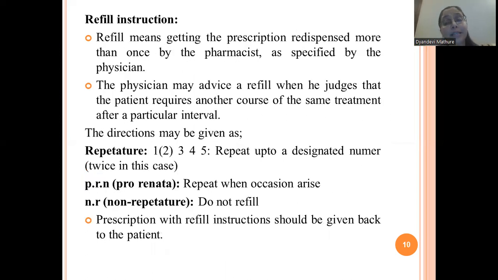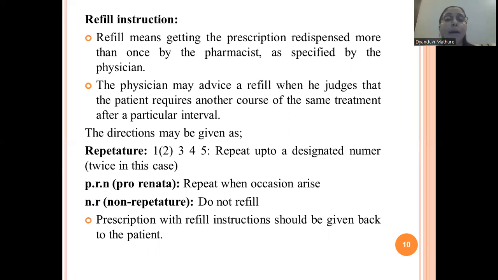Then the next part is refill instruction. Now, what is meant by refill instruction? Again, it is very important. It means getting the prescription redispensed more than once by the pharmacist as specified by the physician. Understood? Redispensing of your prescription is called refill instruction.